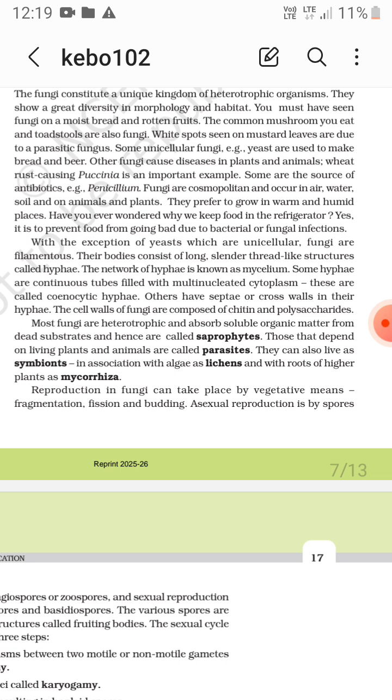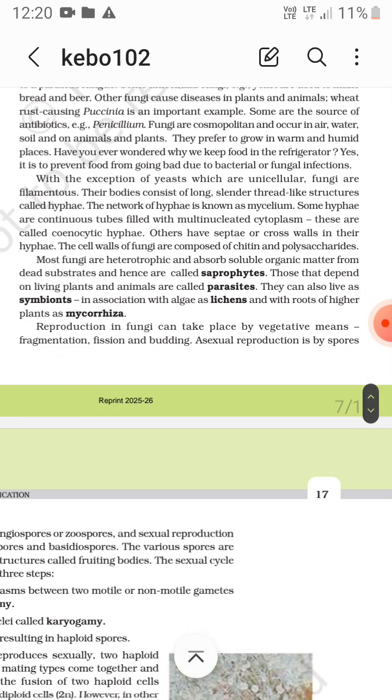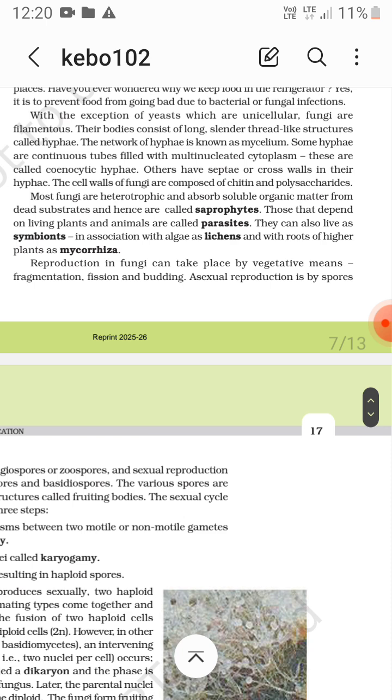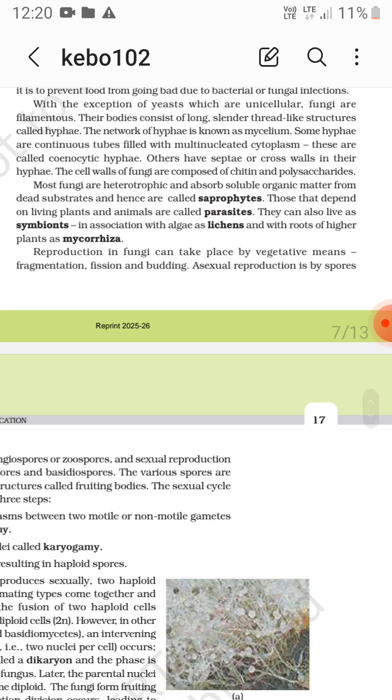Now most fungi are heterotrophic and absorb soluble organic matter from dead substrates, and hence they are saprophytes. Those that depend on living plants and animals are parasites, and then there are symbionts, lichens and mycorrhiza. Algae and fungi form lichens, and roots of higher plants and fungi form mycorrhiza. So these are the symbionts. So fungi are heterotrophic. They are saprophytes. They are parasites. They are symbionts. Examples: lichens and mycorrhiza.